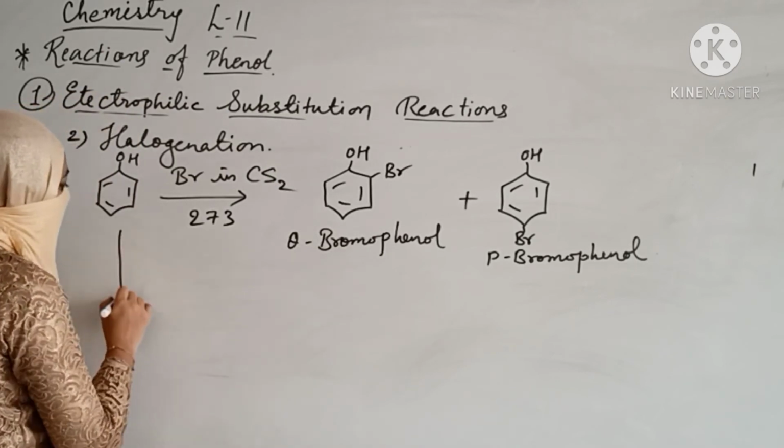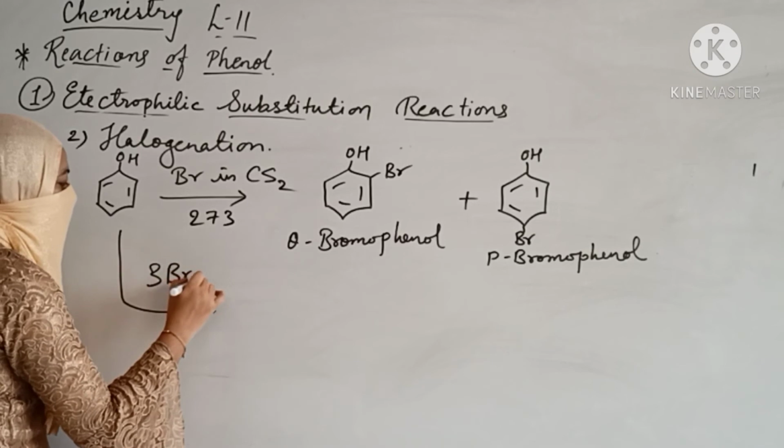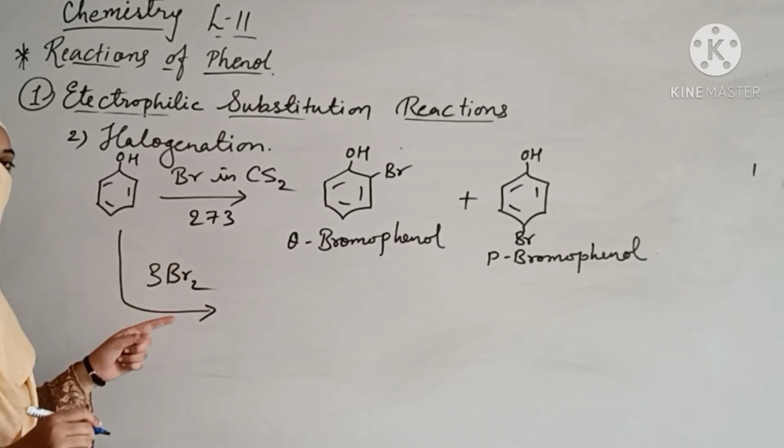What happens if we take more in the quantity? Suppose we are using 3 times Br2.